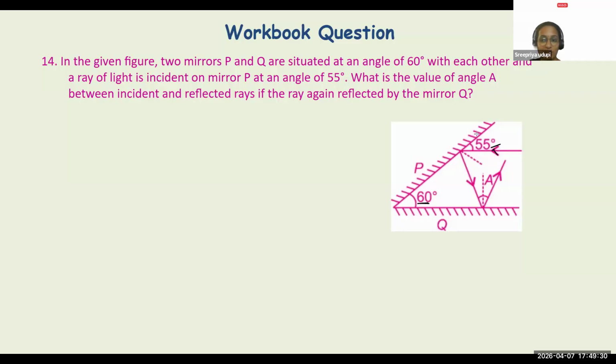That is the angle between the mirror and the ray. What is the value of angle A between the incident and the reflected rays if the ray is again reflected by the mirror Q? This whole angle he's asking.